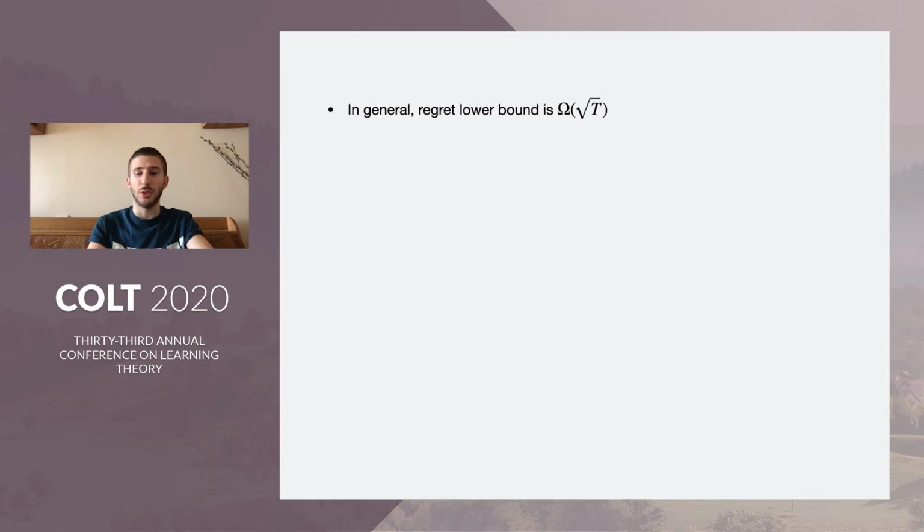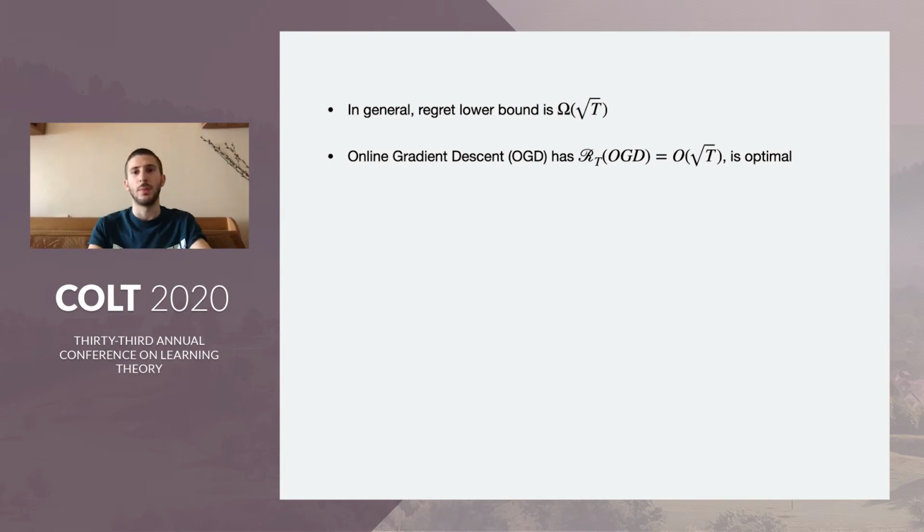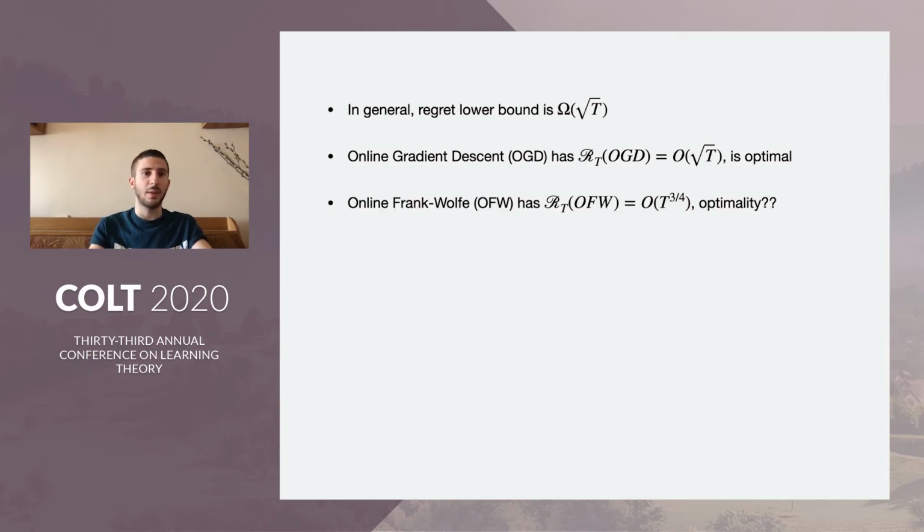The lower bound in general for online optimization problems, online learning problems, is root T. One cannot get lower than root T regret if we're talking about general convex losses. And online gradient descent, which uses projections, actually gets this root T, and it's optimal. But among the projection-free methods, the best method is online Frank-Wolfe, which gets T to the 3/4 regret, unfortunately. Whether this is a tight bound and we need a better lower bound, or whether the general lower bound is tight and we need better methods, is not known to the community.